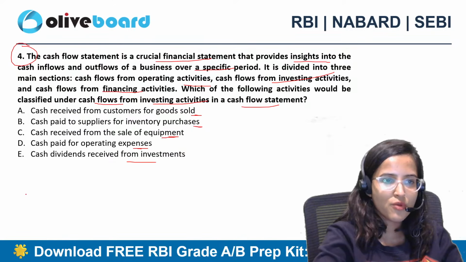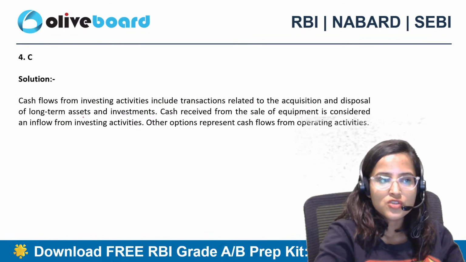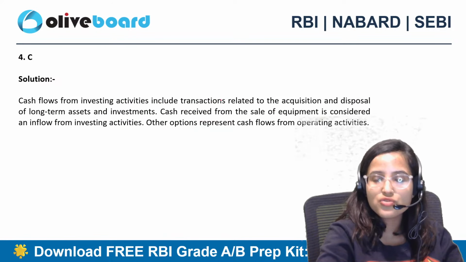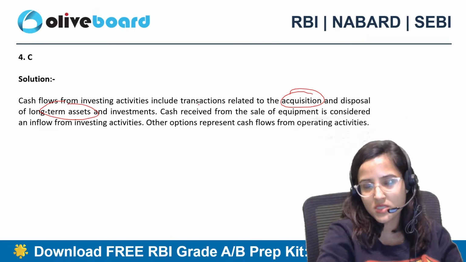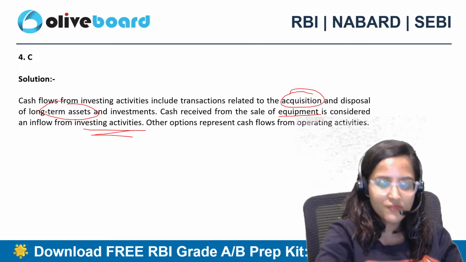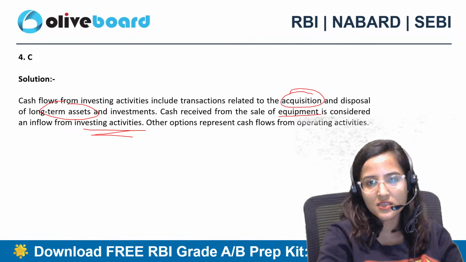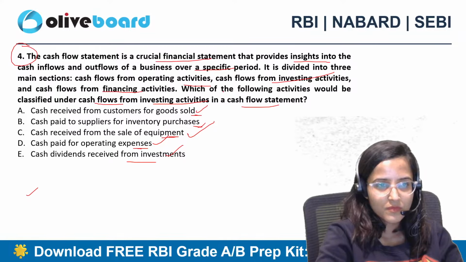Cash received from the sale of equipment comes under investing activities. So cash flow from investing activities includes transactions related to acquisition and disposal of long-term assets and investments. The cash received from sale of equipment is considered as inflow from investing activities. Because only C is the correct answer. Rest all of these are operating ones. Okay?